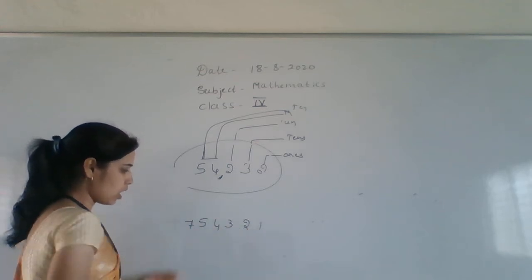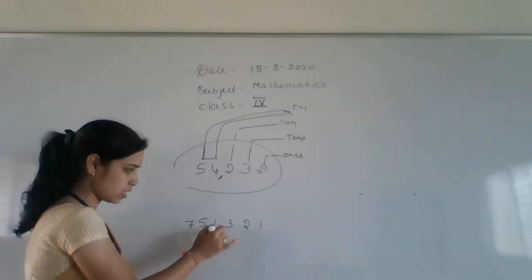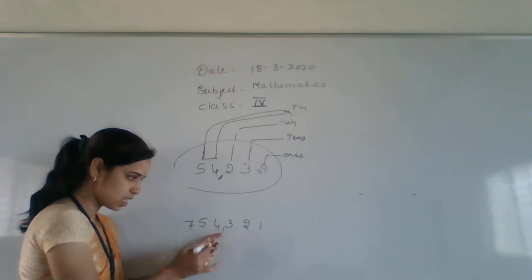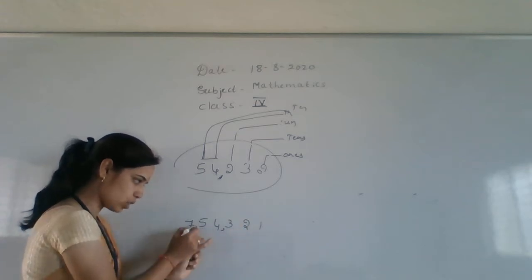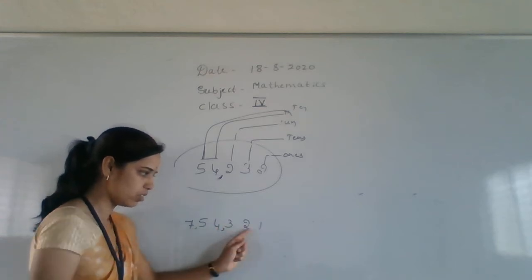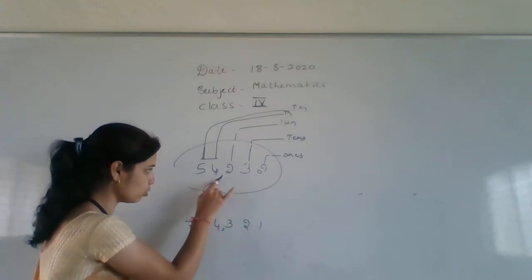Then after this what do you have to do first? Keep here 2 points. 3 digits. After 3 digits keep 1 comma. Again after 2 digits, 7,54,321. Up to here I am ready to read like this.